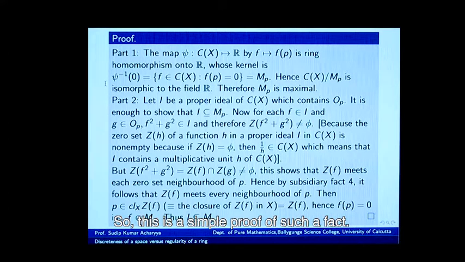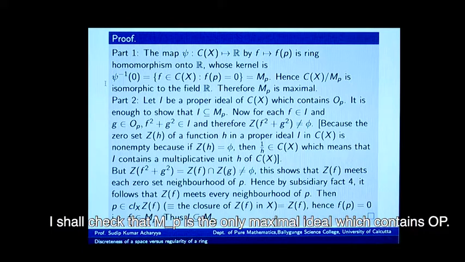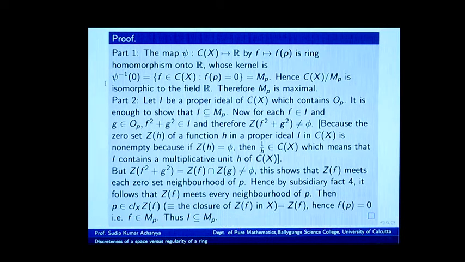So, this is a simple proof of such a fact. Now, I shall prove a second fact that OP means the set of those continuous functions which vanish on a neighborhood of P. This is a part of the maximal ideal MP. I shall check that MP is the only maximal ideal which contains OP.